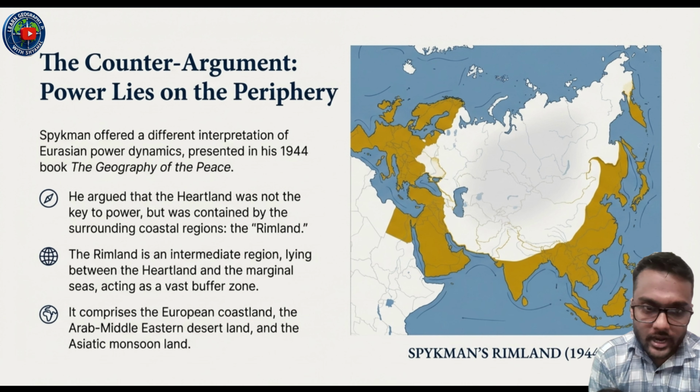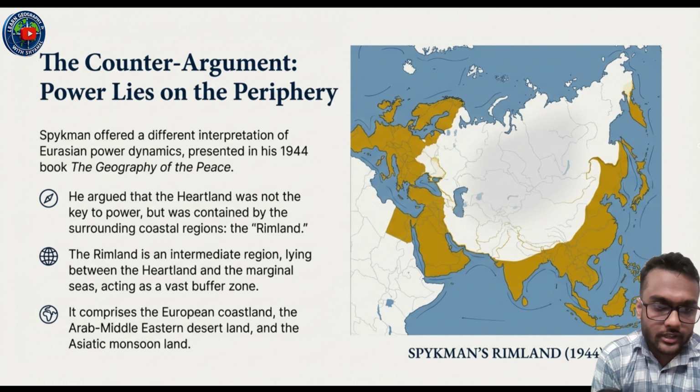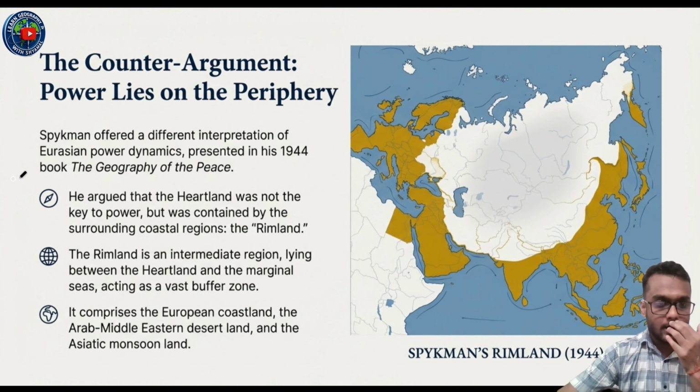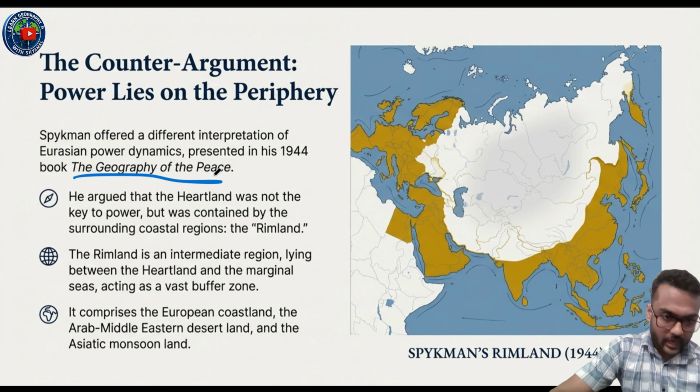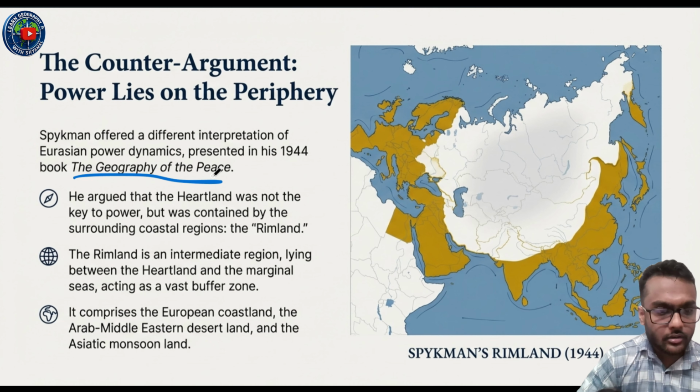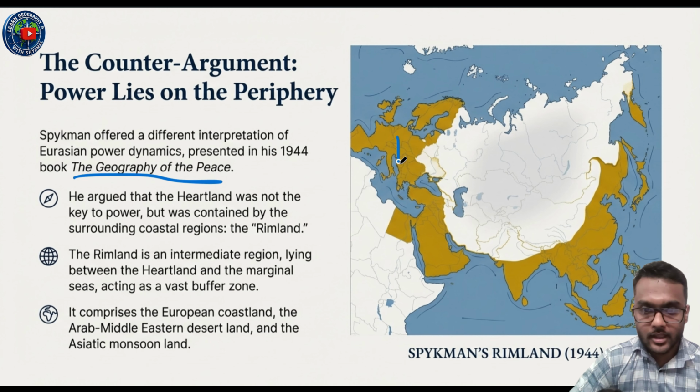There are some counter arguments. Power lies on the periphery. Spykman offered a different interpretation of Eurasian power dynamics, presented in his 1944 book, The Geography of the Peace. He argued that the heartland was not the key to power, but was contained by the surrounding coastal regions, the Rimland. This is the Rimland portion.